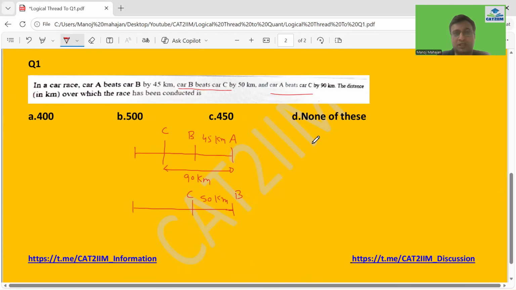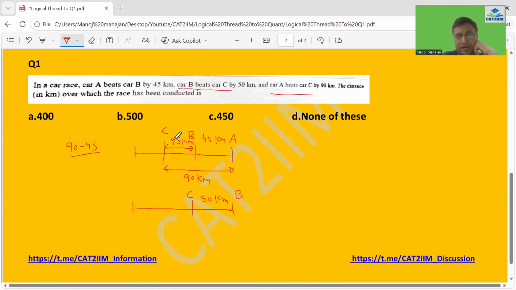So the logic here is, we're not going to use any equations. Can you understand that the gap between A and C was 90, between A and B 45. So can I say this gap I can calculate, that is 90 minus 45. So what is this gap? 45. Now you know that the final gap between B and C was 50.